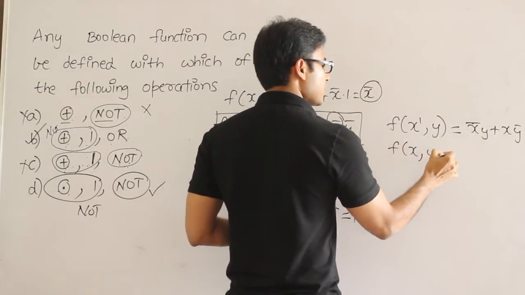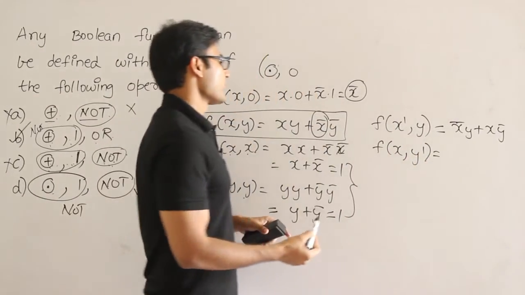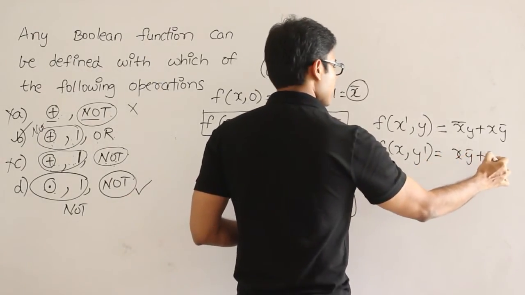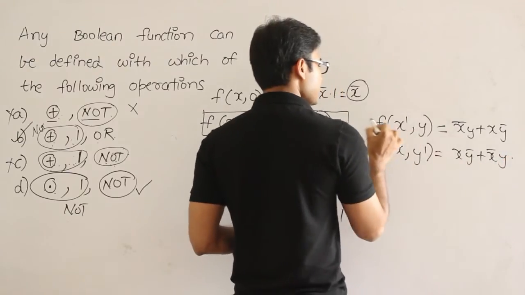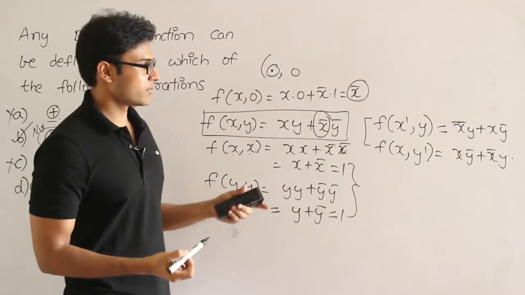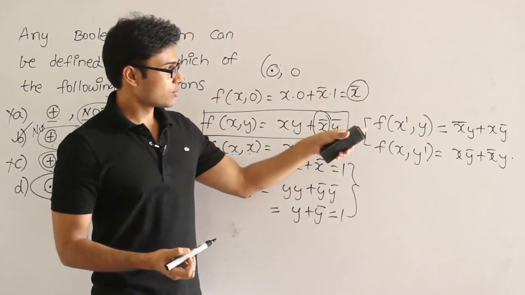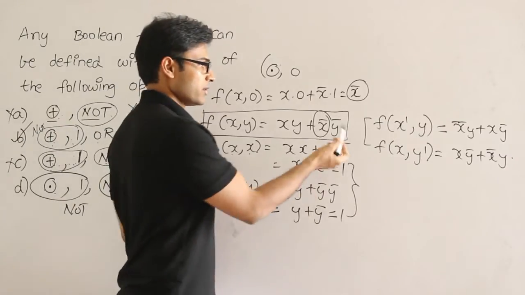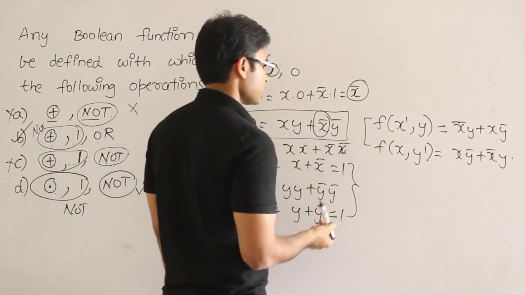On the contrary, if I write like this, then what happens? xy prime, again we are getting the same function, plus x prime y, which is nothing but exclusive OR, right? So if I take an exclusive OR, it is equal to exclusive NOR with 1 complemented. I'll just give the formulas we are going to derive from this. It is interesting from here.